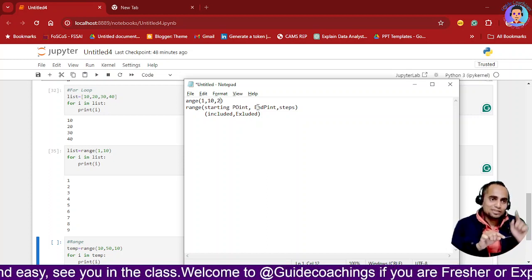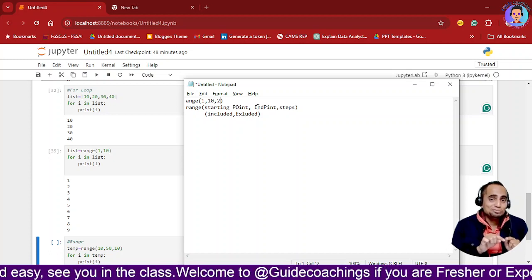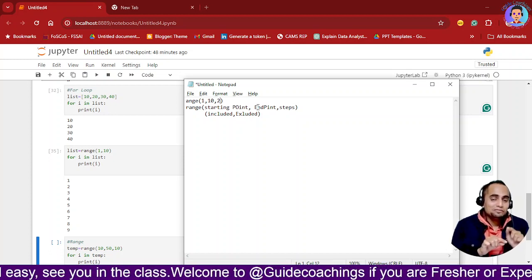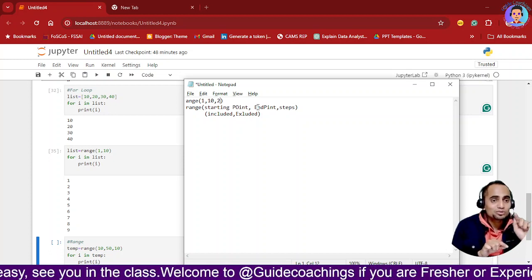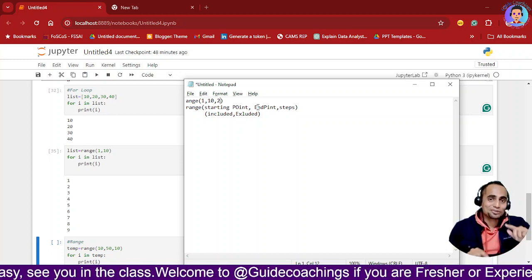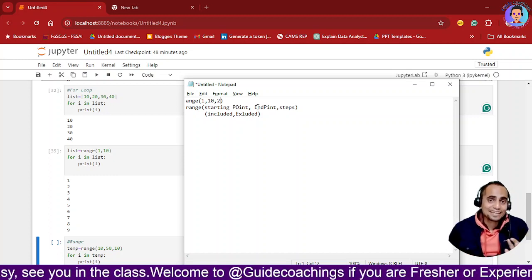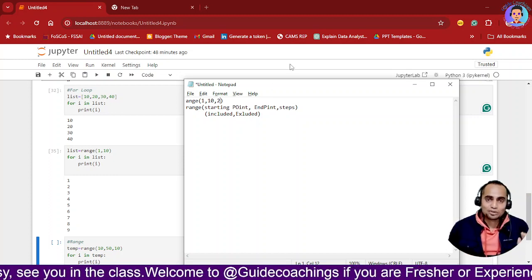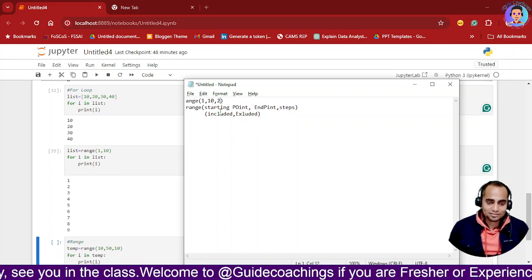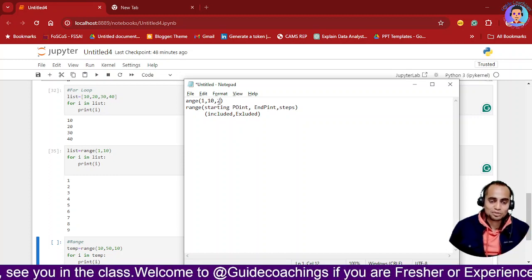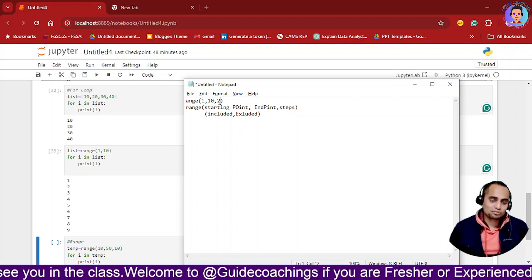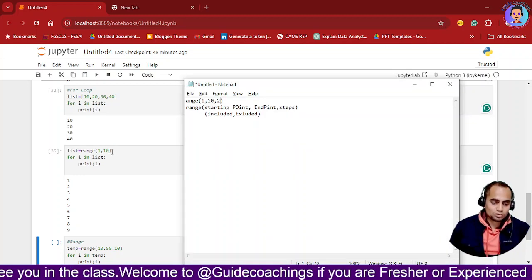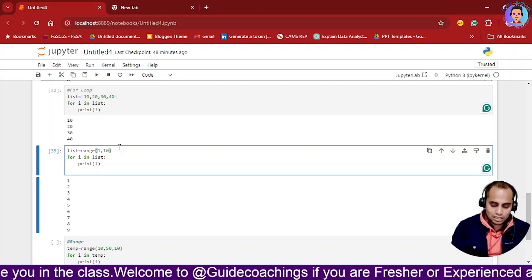Now you give your brain a command that, okay, I don't want to put my foot on every stair, I want to put it on the second stair while I am climbing upside. So at that time you will put step as 2. So you will skip a step and then you will put your foot. Okay, so at that time over here I will put 2.